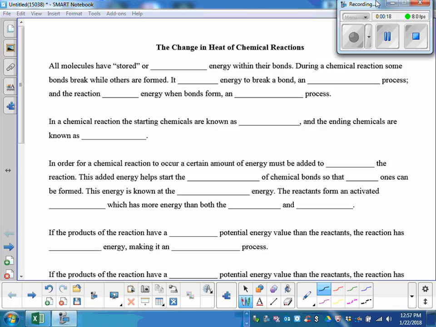All molecules have what kind of energy in them? Any chemical substance. Potential energy. All molecules have stored or potential energy within their bonds.